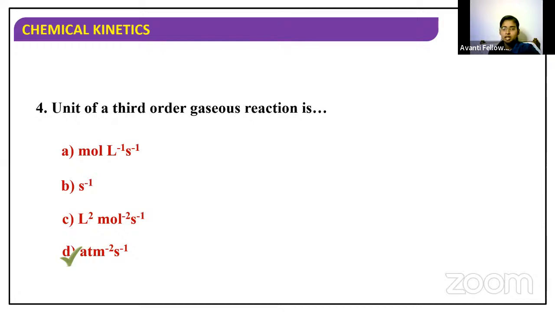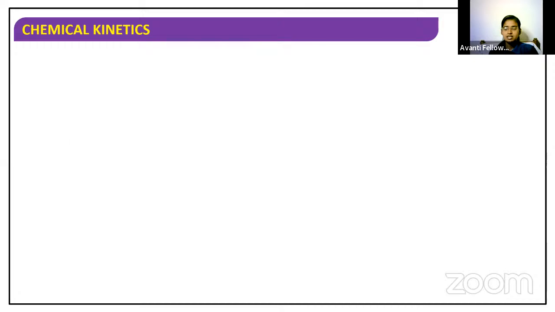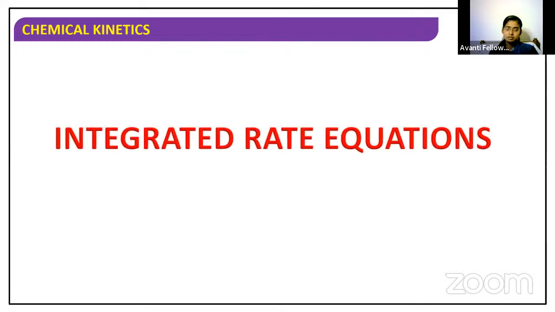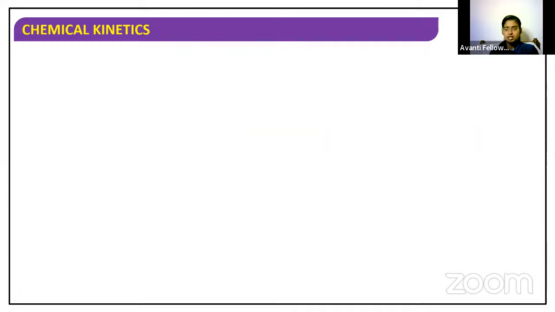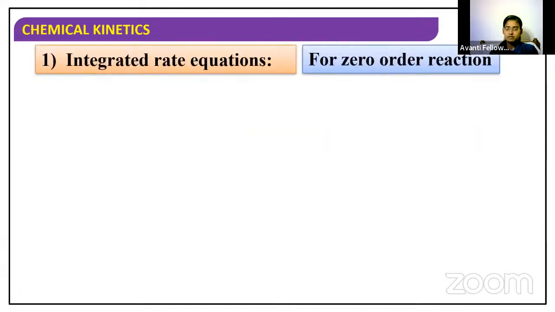Now, next we are moving on to a very important topic from this lesson, which is called integrated rate equations. I'm going to derive an integrated rate equation for zero order reaction and for first order reaction. Let me start with the zero order reaction. Here we will arrive at two formulas. One is the integrated rate equation formula, the other is for rate constant. Those two formulas are very, very important.